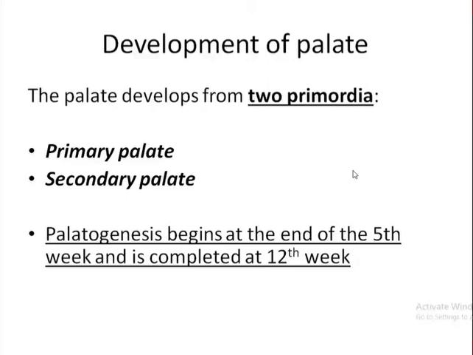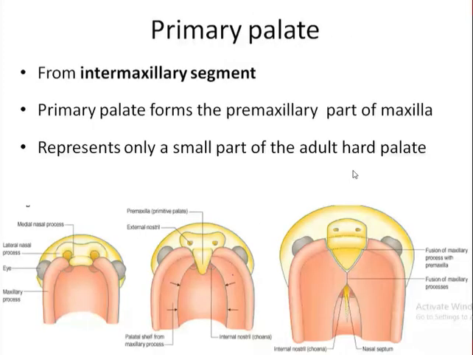And remember, within the development of palate, the palate develops from two sources or two primordia, which are primary palate and secondary palate. Palatogenesis, or development of palate, begins at the end of fifth week and is completed only by the end of 12th week of intrauterine life. So let's talk about the development of primary palate.